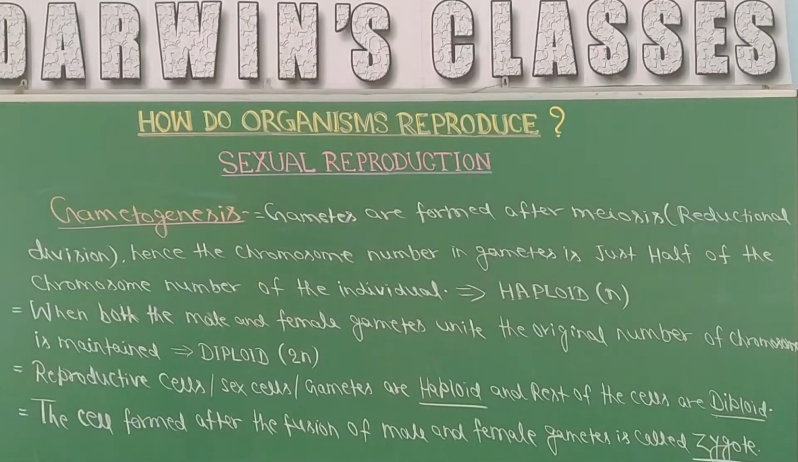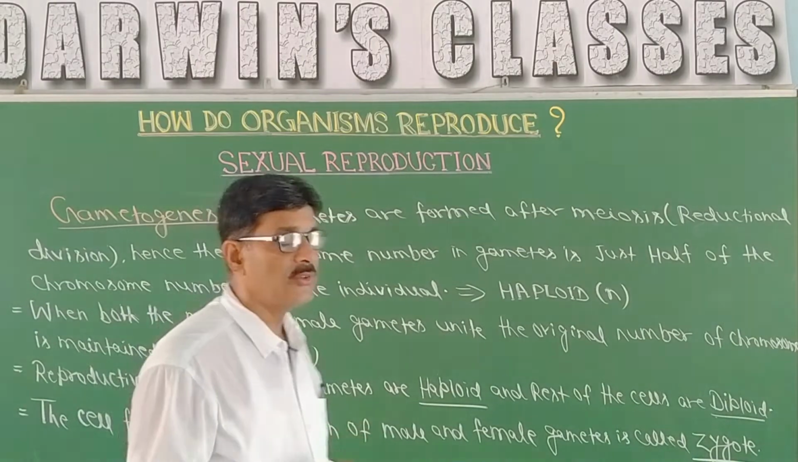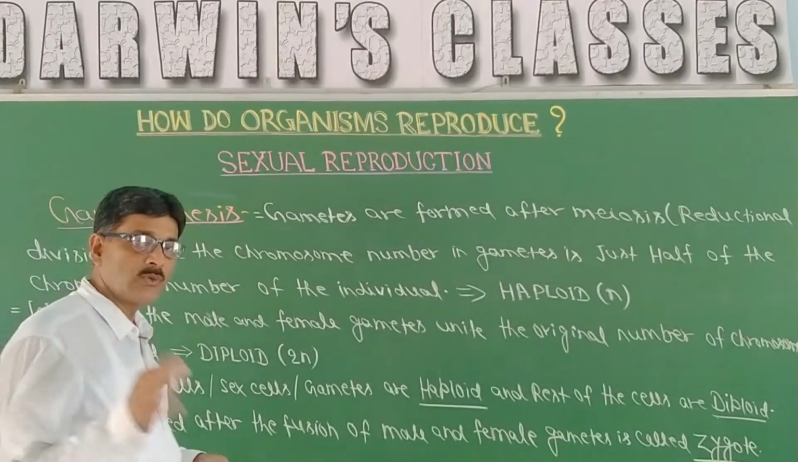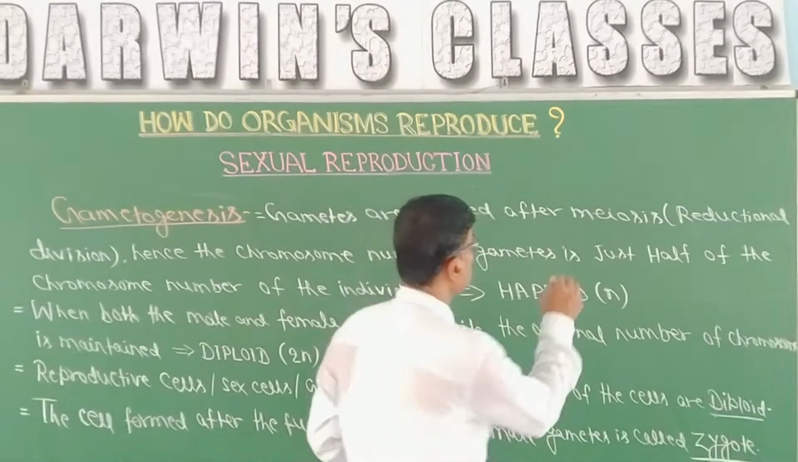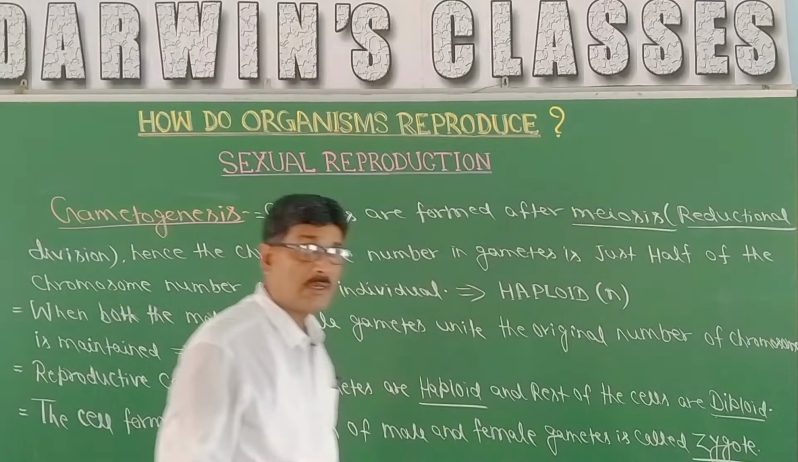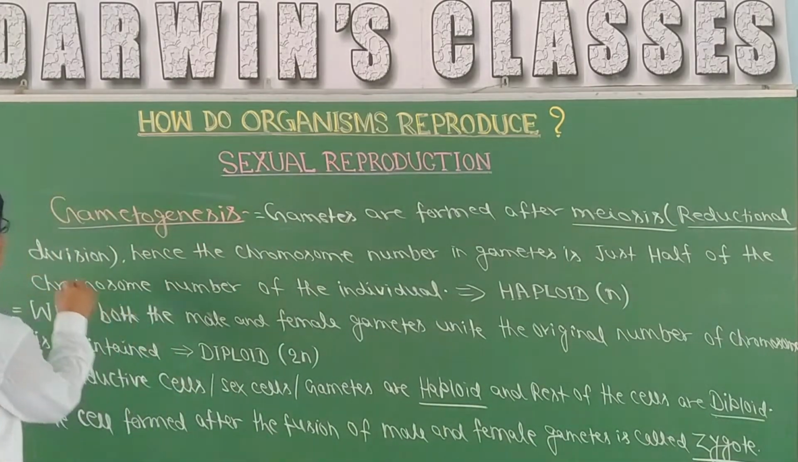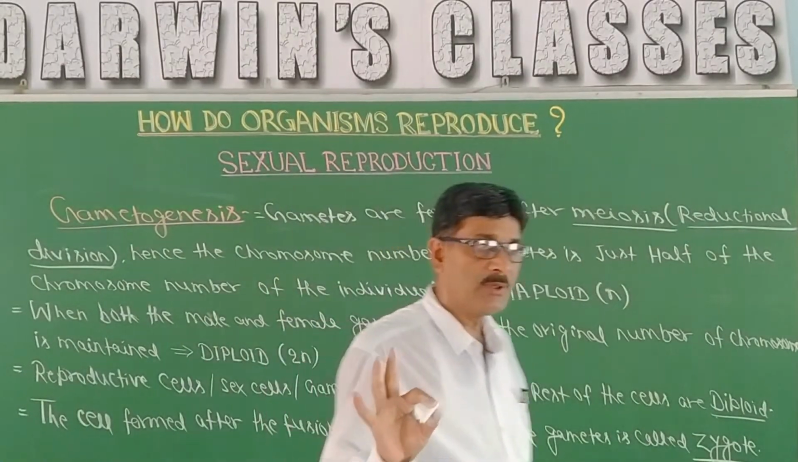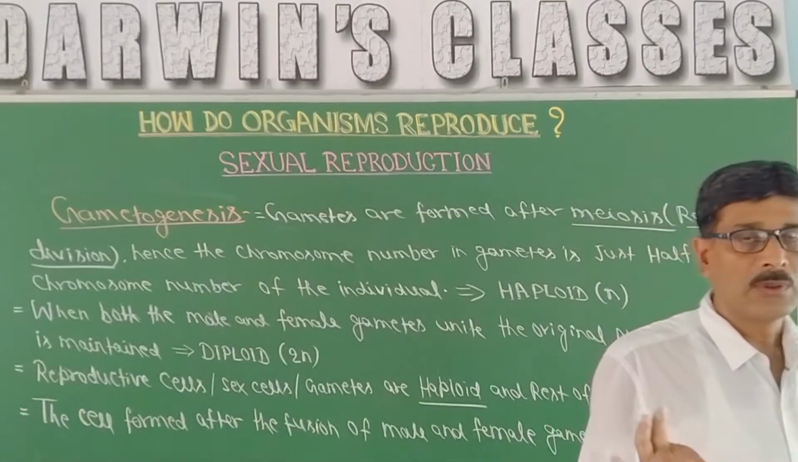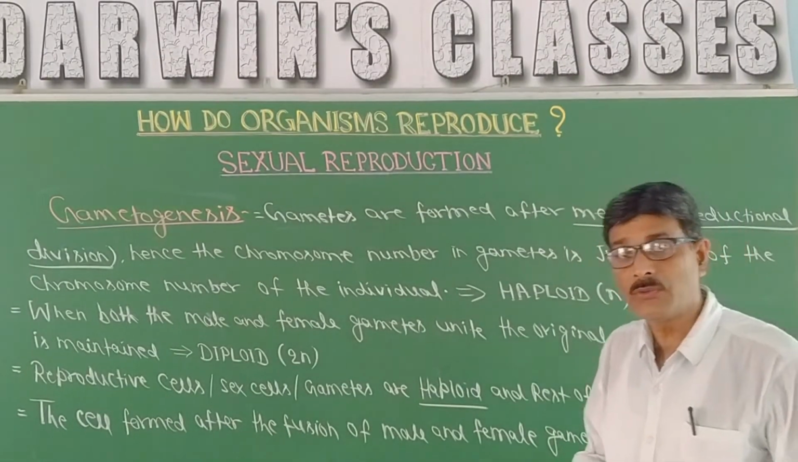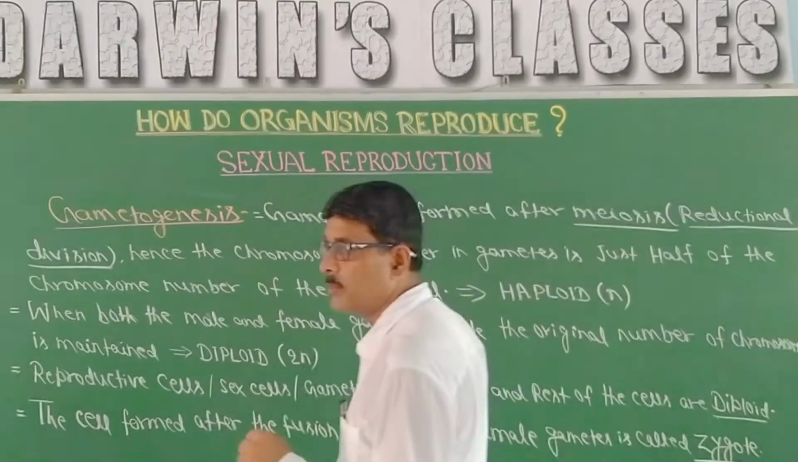In case of sexual reproduction, there is formation of gametes, that means gametogenesis, and this gametogenesis takes place as a result of meiosis. That means there will be reductional division. Reductional division means the number of chromosomes reduces. So if an individual is having a certain number, then their gamete will have half of the number of the chromosomes that